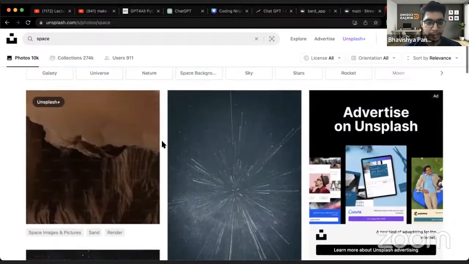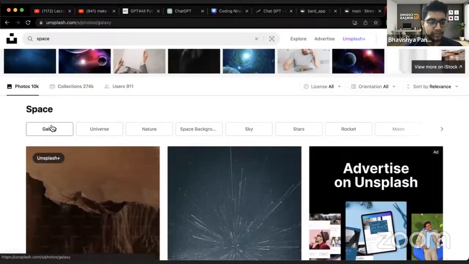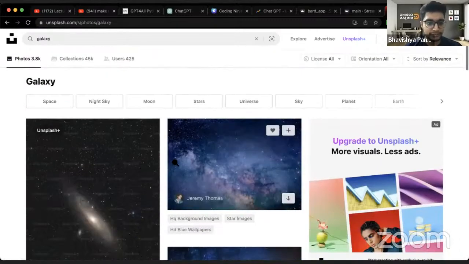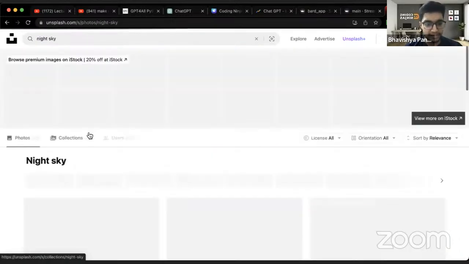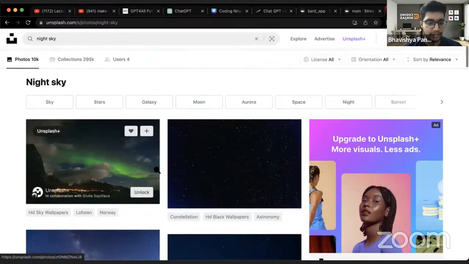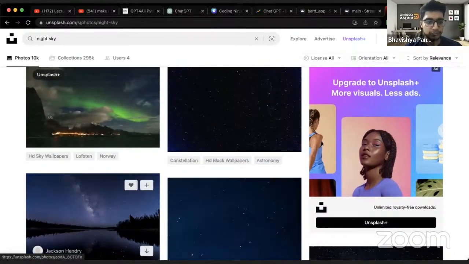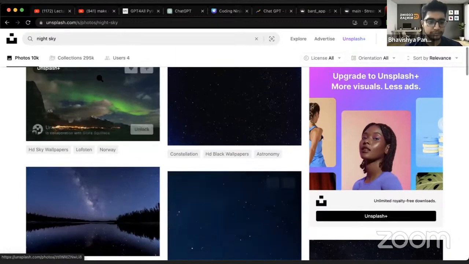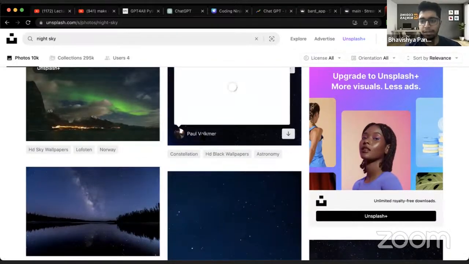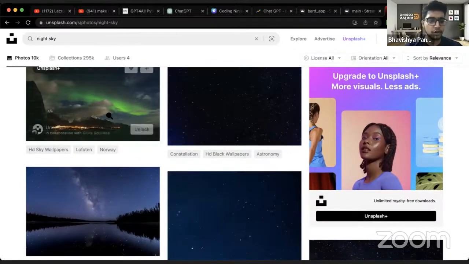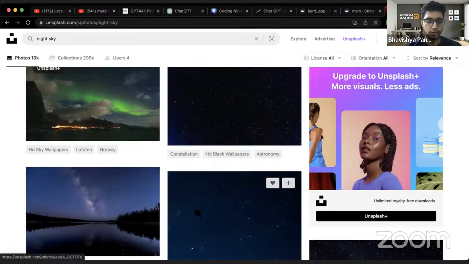Space is really good. So guys, tell me, I'm going on to this galaxy thing, or the night sky. Chalo, let's go for night sky. Okay? Which one do you want me to have? 1, 2, 3, 4. We have 4 options. Okay. Quickly tell me in the comment section, which one do you want? 1, 2, 3, 4. Which one shall I take?